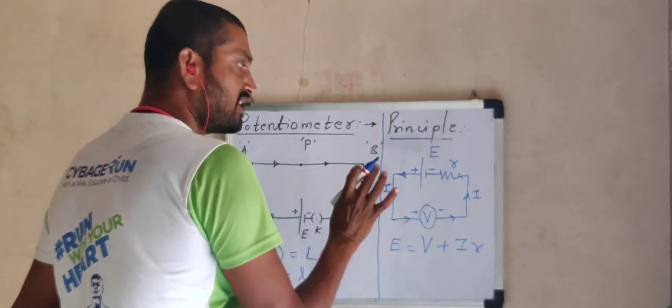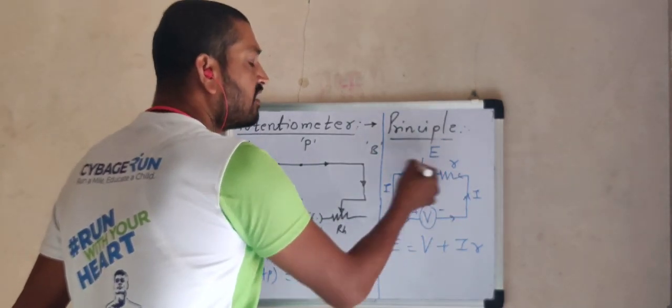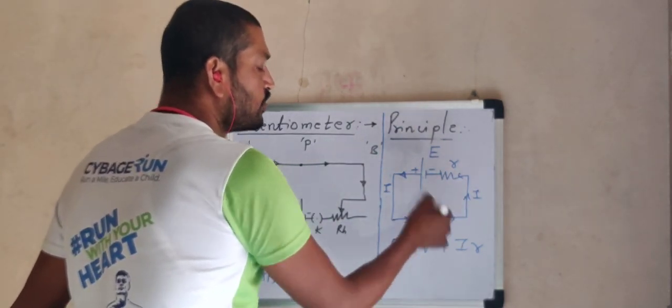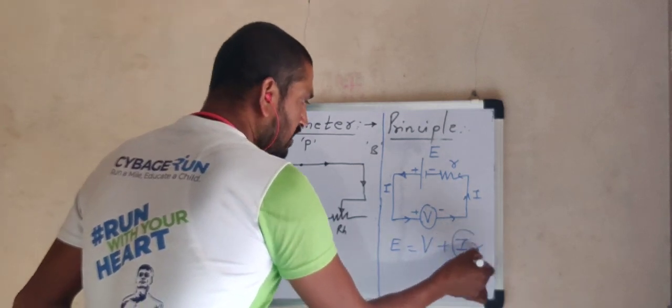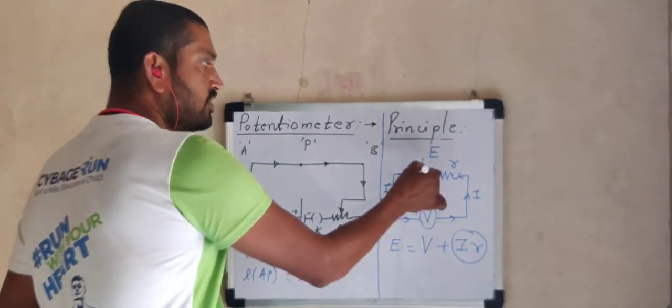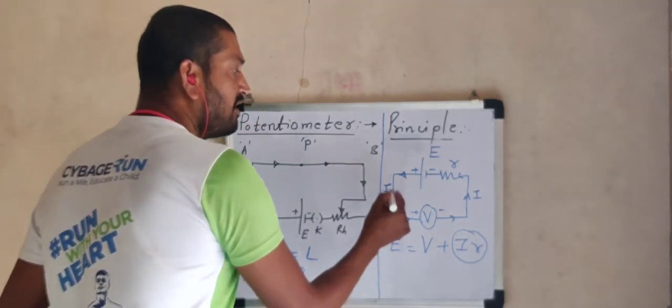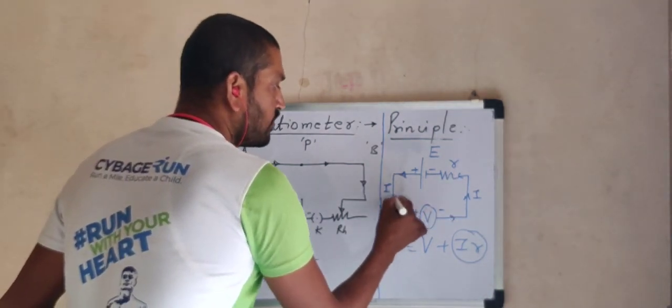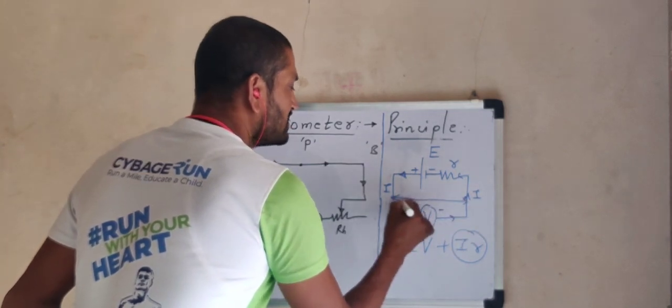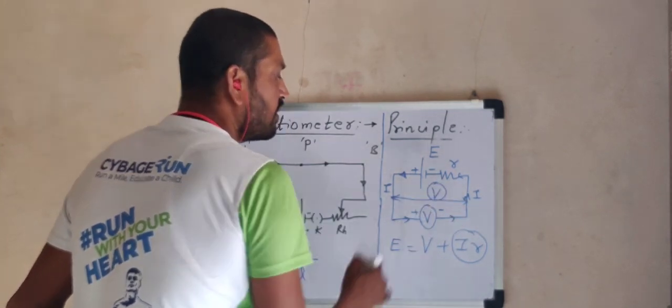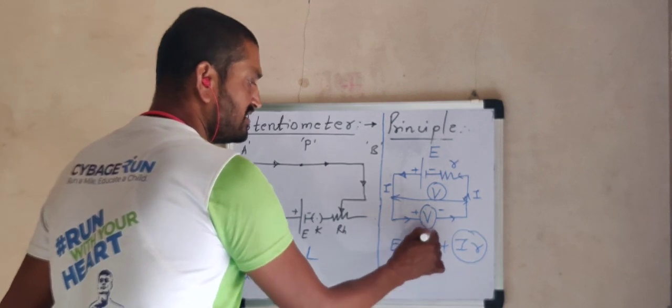The cell is not open circuit, it is running. As this current flows, a small amount of voltage is utilized inside the cell, and therefore this part is not available between the two terminals. Between the two terminals, the part available is nothing but capital V, called the terminal potential difference.